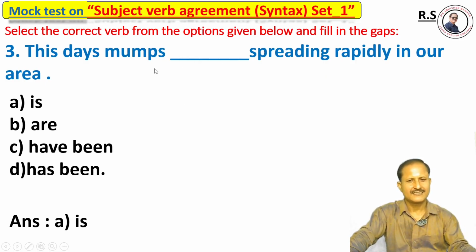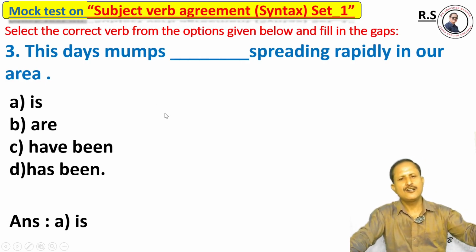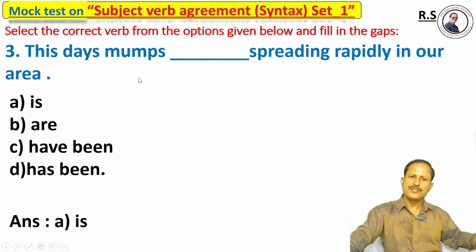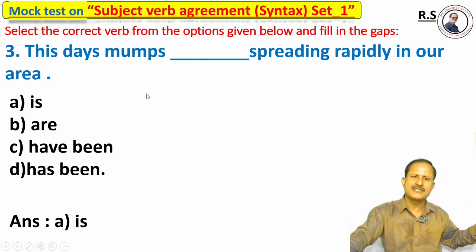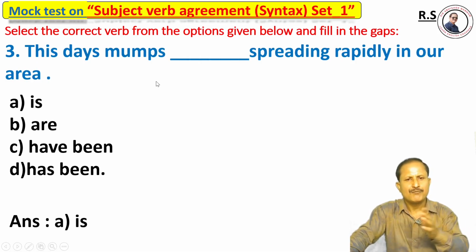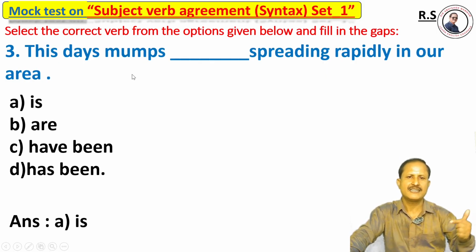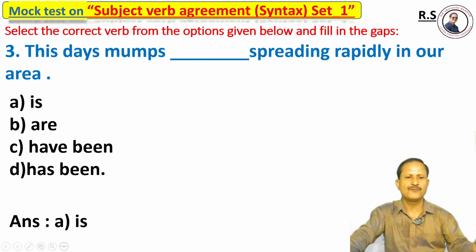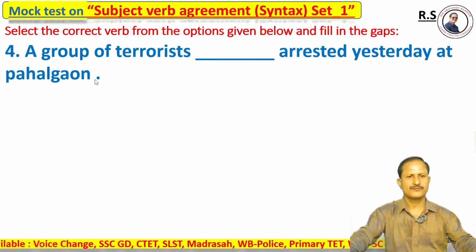Mumps. This is the name of a disease. There are lots of diseases, names of diseases, which are available in this channel. You should go through the detailed class. Lots of diseases are mentioned that always agree with the singular verb form is. The right answer is option A, is.